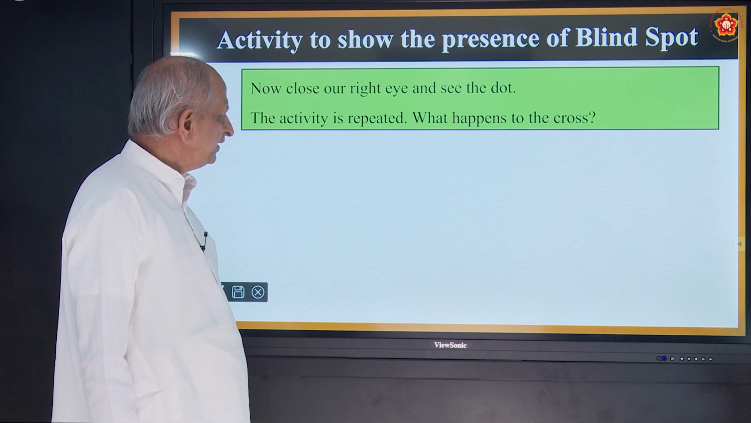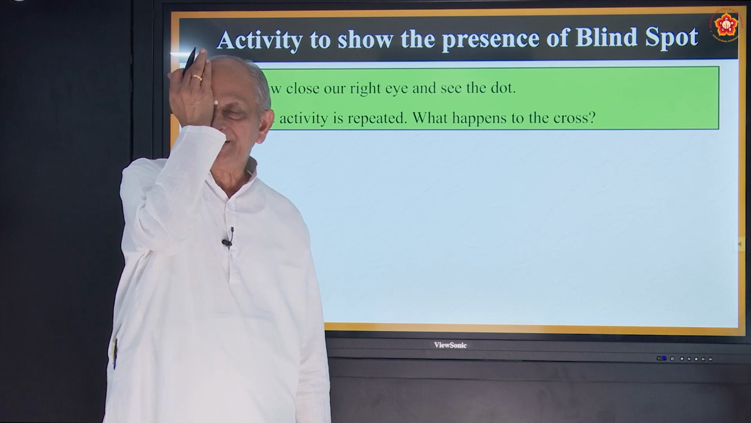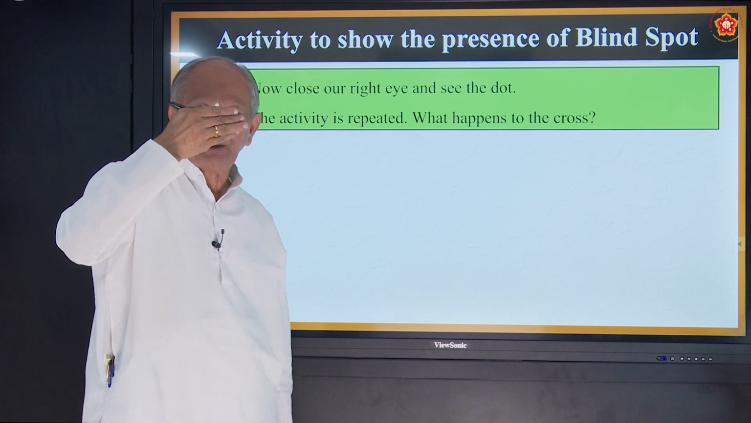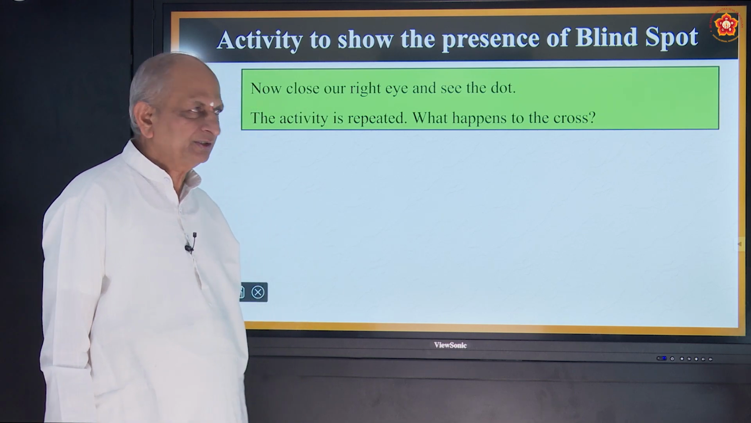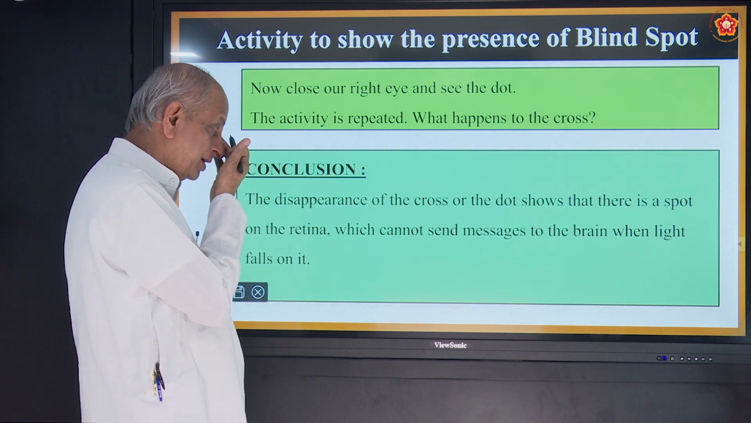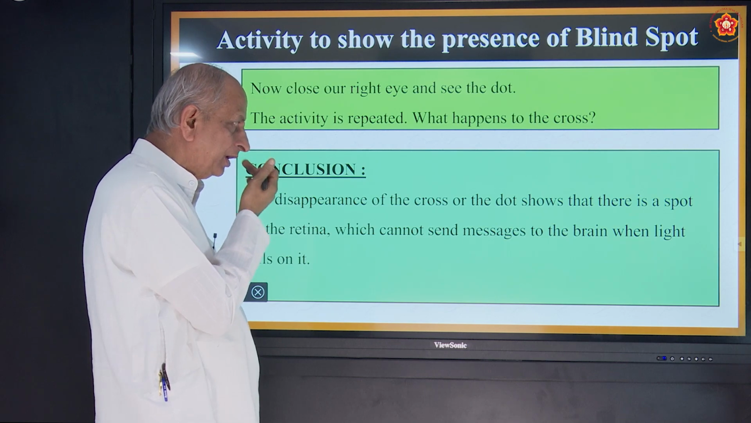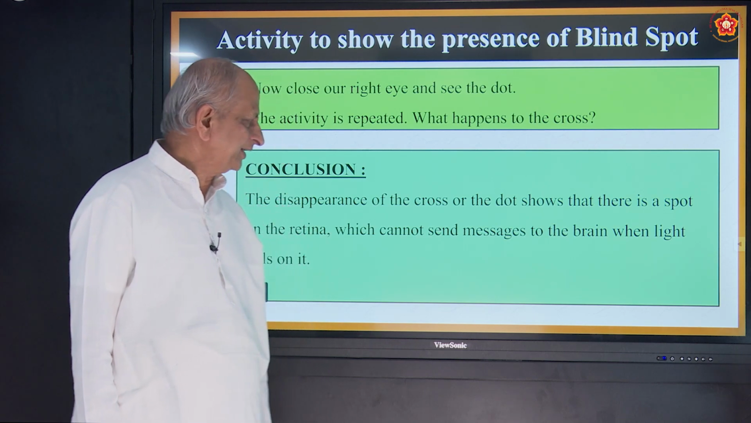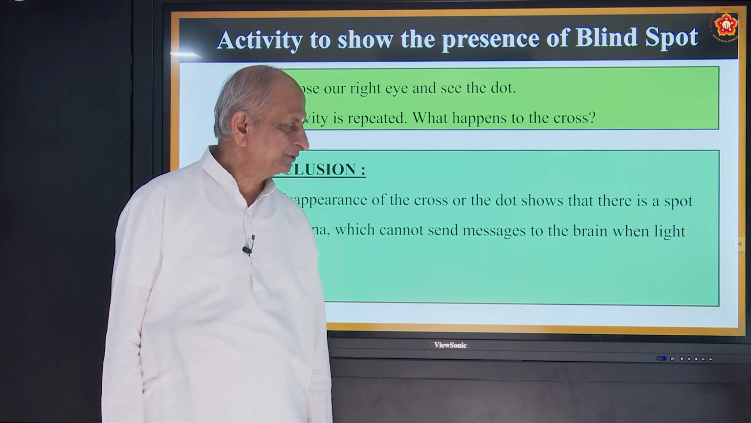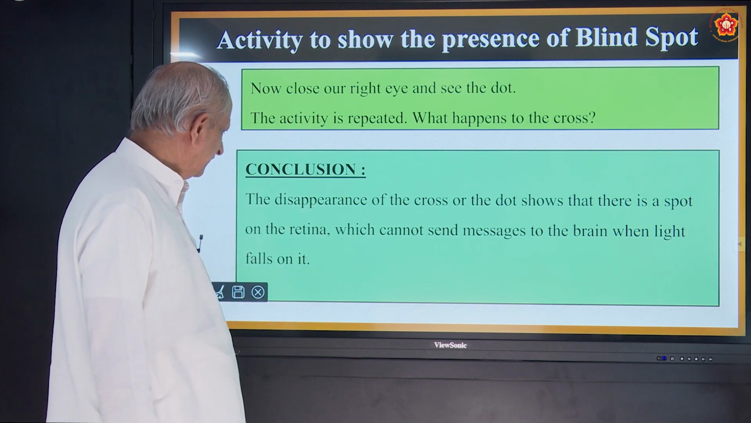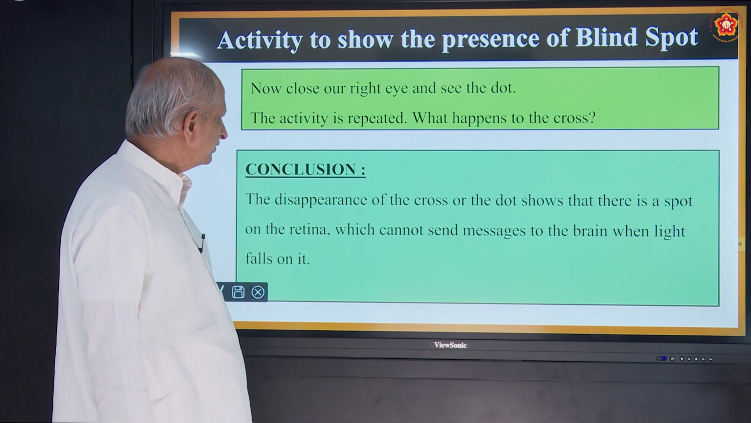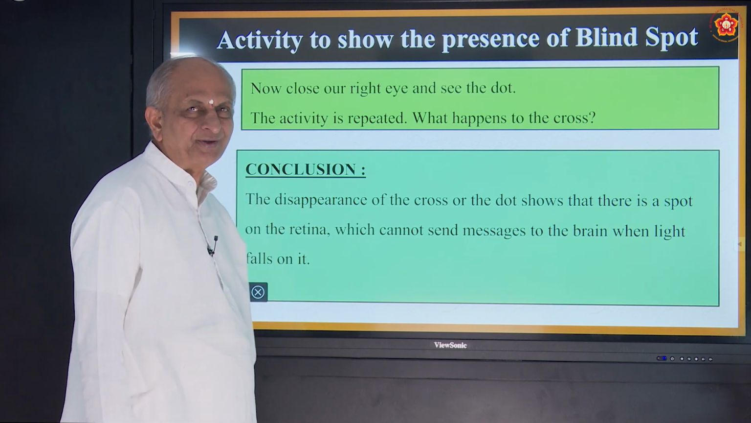Similarly, try with the right eye closed and see with the left eye. So bring it nearer and nearer. At one point, it is not seen. So what do you conclude from this? The disappearance of the cross or the dot shows that there is a spot on this retina which cannot send messages to the brain when light falls on it. Okay, so this is what is called the blind spot.